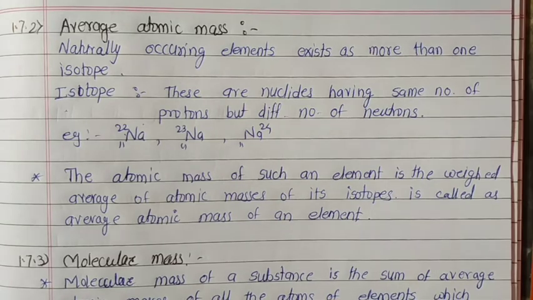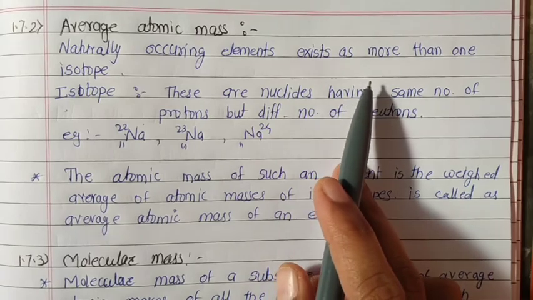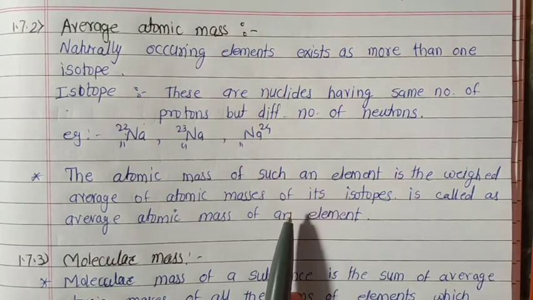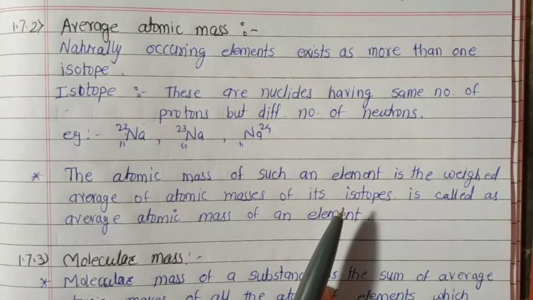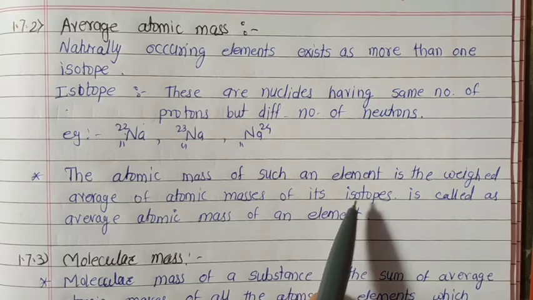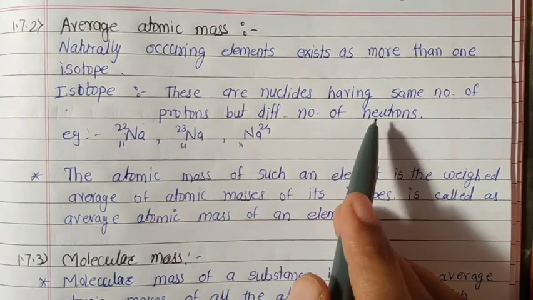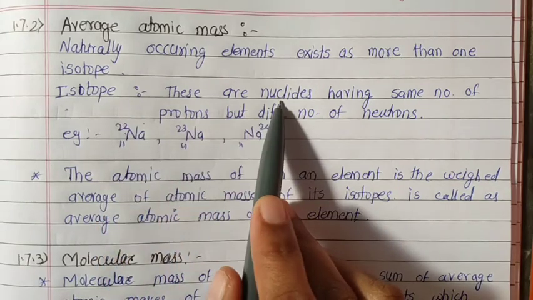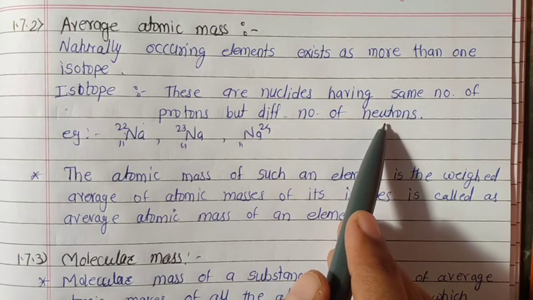Now the next point. Naturally occurring elements exist in more than one isotope. What is meant by isotope? Isotopes are nuclides having the same number of protons but a different number of neutrons. Both protons and neutrons are present in the nucleus.